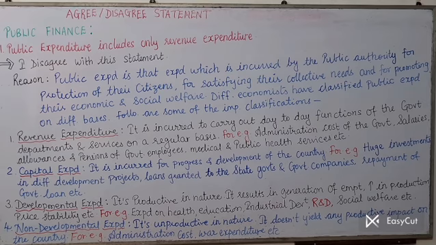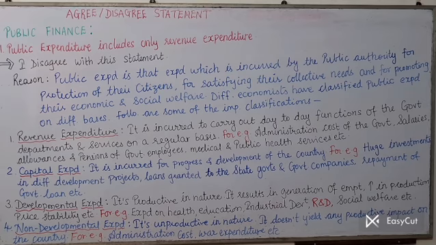It does not yield any productive impact on the economy. For example, administration cost, the running expenditure, and war expenditure, etc., are non-developmental. Though it is compulsory and we have to incur this expenditure also, it does not bring about any development in the economy.